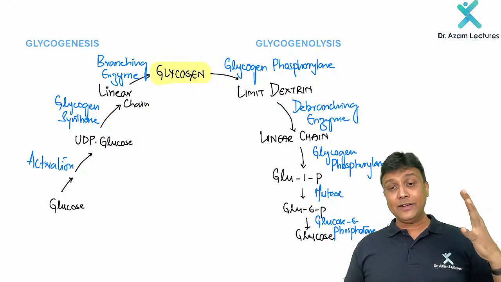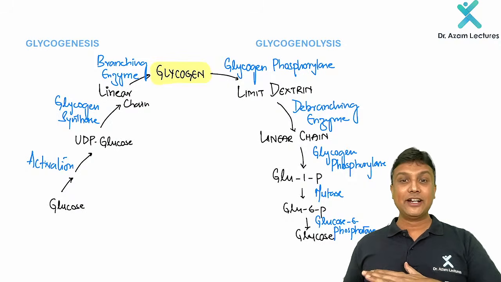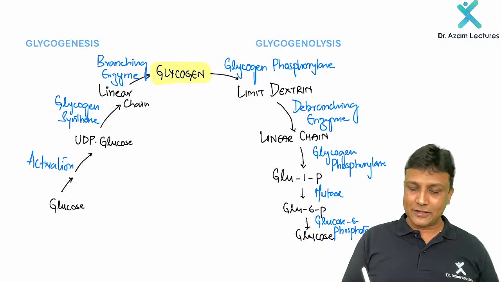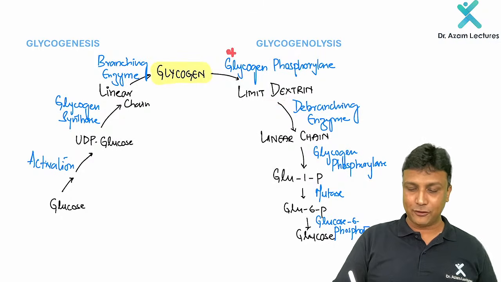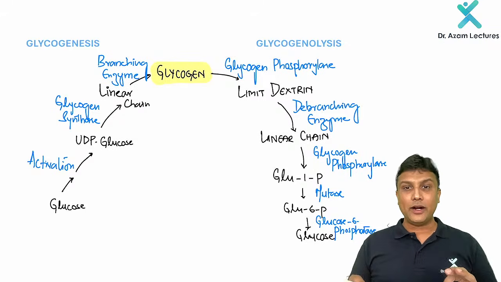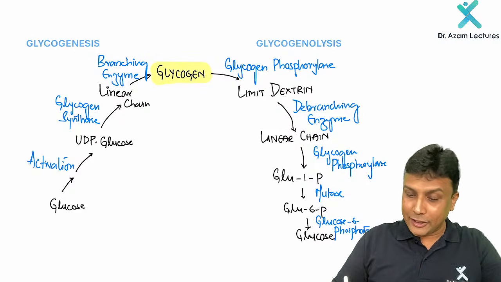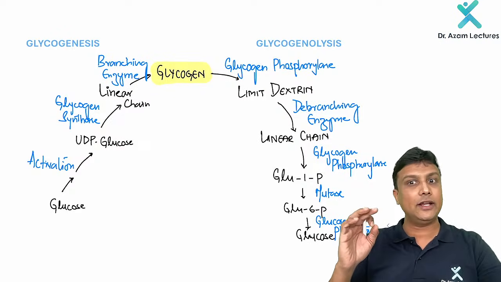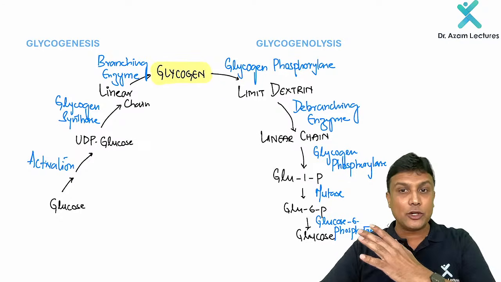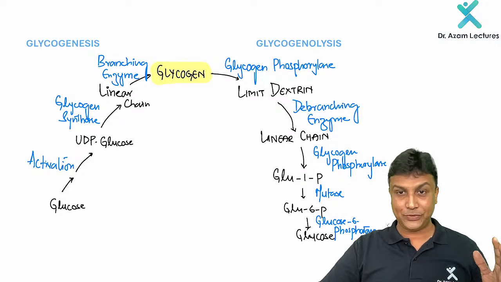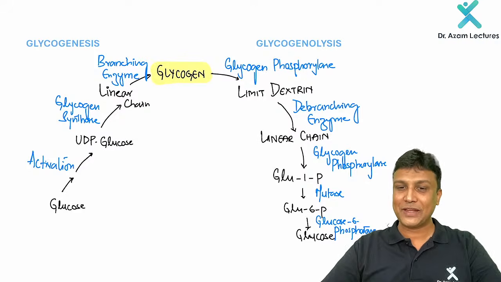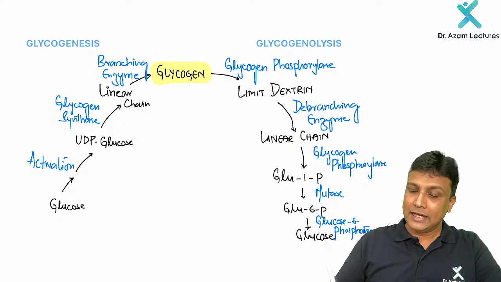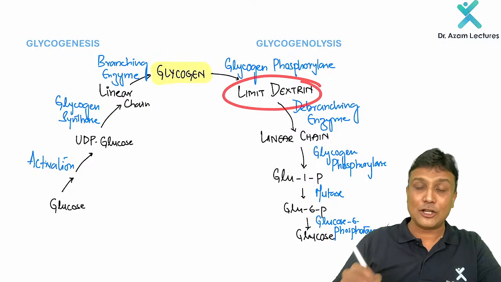Next one. Now after that, my dear friend, degradation of glycogen. Glycogen will first break down to limit dextrin with the help of an enzyme known as glycogen phosphorylase. Glycogen phosphorylase is a very, very important enzyme. It is going to remove all the glucose molecules in the linear chain, but it doesn't have the ability to remove the branch. Okay, understanding, my dear friend? So from the limit dextrin, the branch will not be removed there.